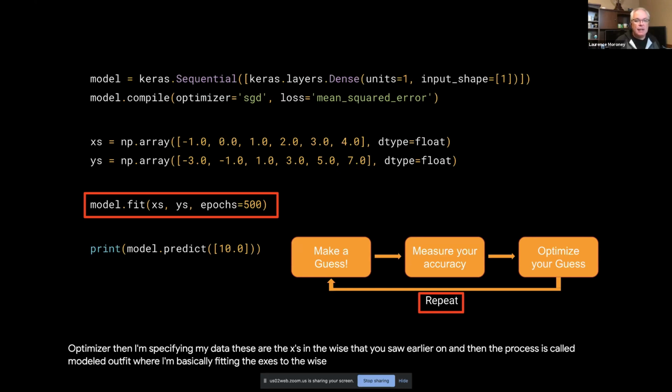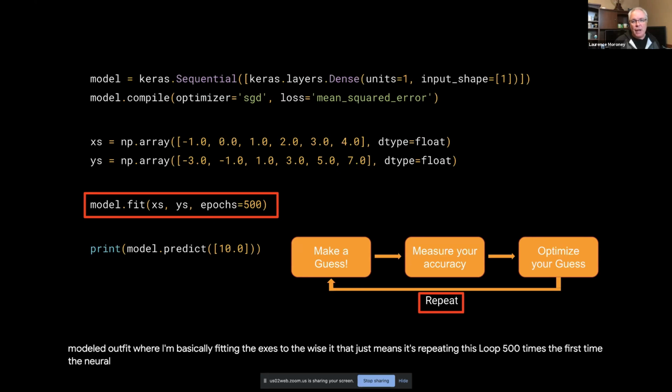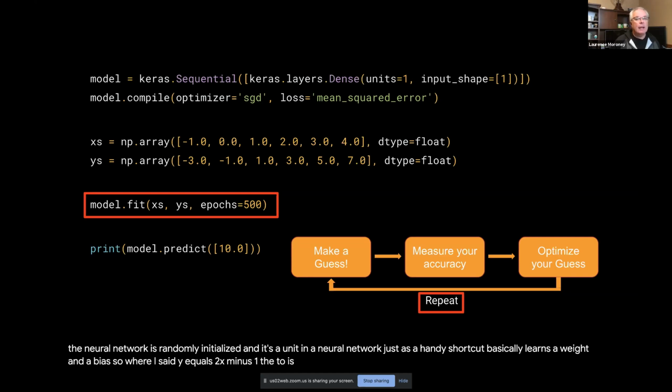You see here a line that says epochs equals 500. That just means it's repeating this loop 500 times. The first time, the neural network is randomly initialized, and a unit in a neural network, as a handy shortcut, basically learns a weight and a bias. So where I said Y equals 2X minus 1, the 2 is the weight and the minus 1 is the bias. I can do a scenario like this with a single unit. And when I have a single unit, that weight and that bias are randomly initialized.